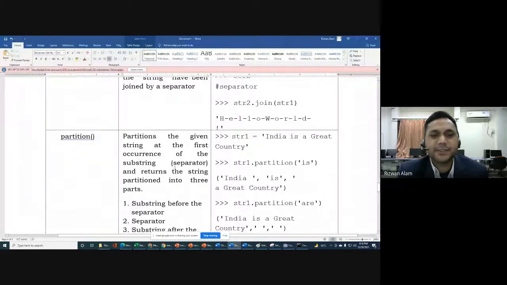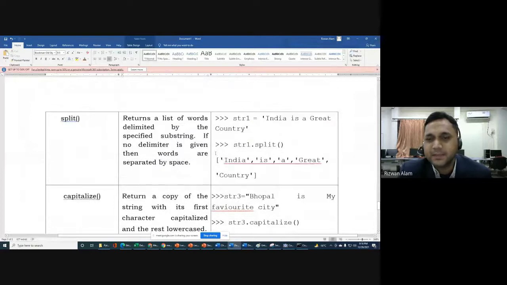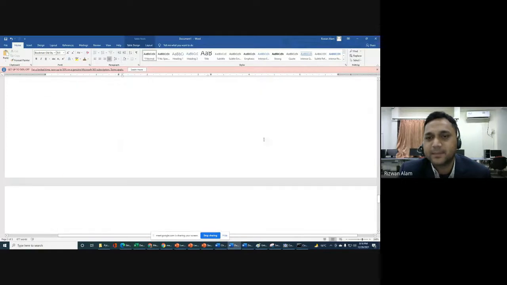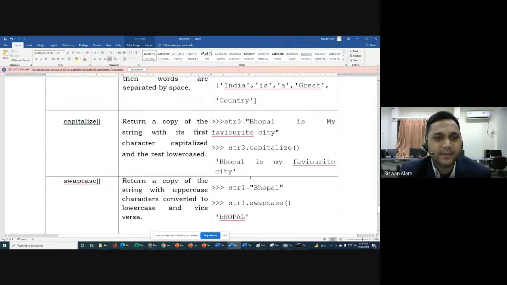Next function is partition. So I will provide you this list and one by one you can do this, and you will get an example also for this, so that you can try with this example. There will be nothing difficult in that, but we can use this thing, capitalize. So what capitalize will do, simply the first character will be capitalized. Okay, so the first character of your string will be capitalized and the others will be in lowercase.